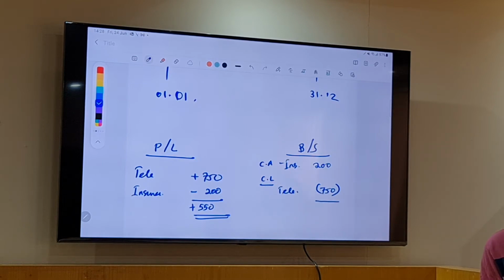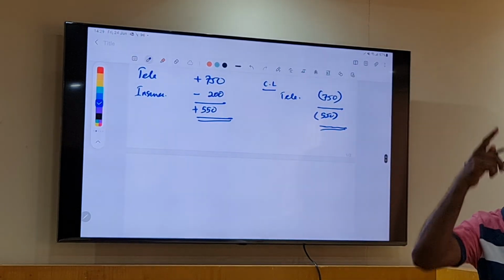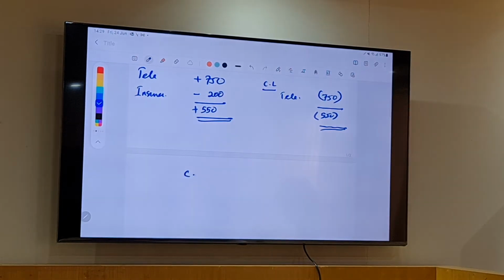So the net answer here is minus 550. Am I right? From our start, current assets minus current liabilities is known as net current assets.